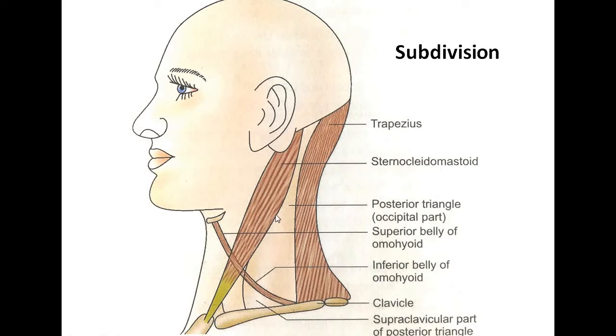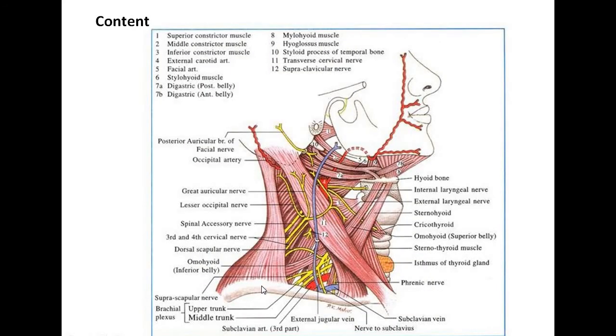So the boundaries are again different for the occipital triangle because of the presence of the inferior belly of the omohyoid muscle. Now coming back to the content, this is the inferior belly of the omohyoid. The part present above is the larger occipital triangle and the part situated below is the smaller subclavian triangle. In the larger occipital triangle, the main content here is the spinal accessory nerve. This is the spinal accessory nerve. These are the branches of the third and the fourth cervical nerve. We can see the four cutaneous nerves over here along with the supraclavicular nerve. In the uppermost part, we can see the tortuous course of the occipital artery.